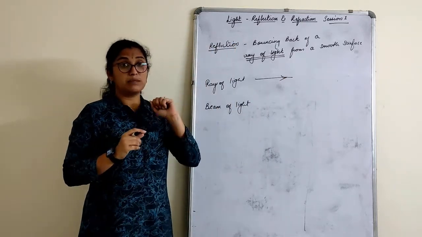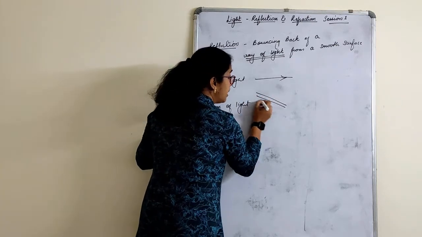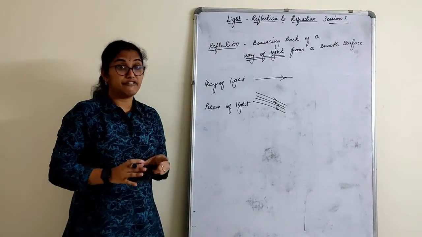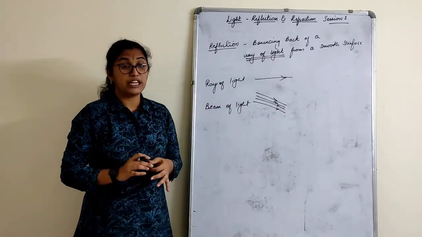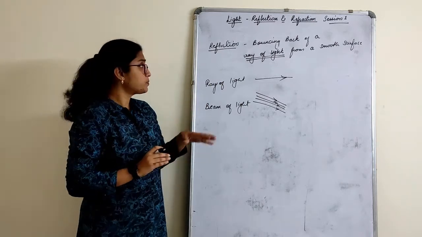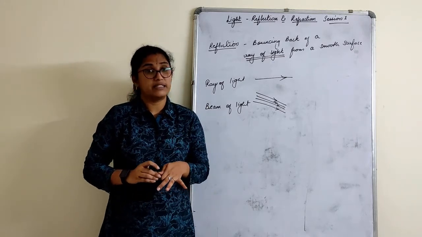A beam of light is a bunch of light together which is falling on a surface. That is the difference between a ray and a beam. So we usually use the term ray of light here. Bouncing back of a ray of light from a smooth surface is called a reflection.